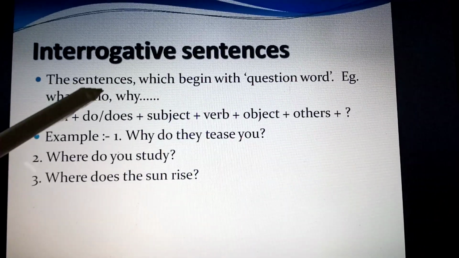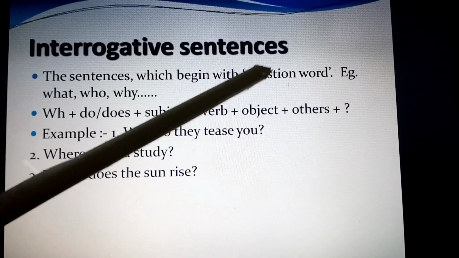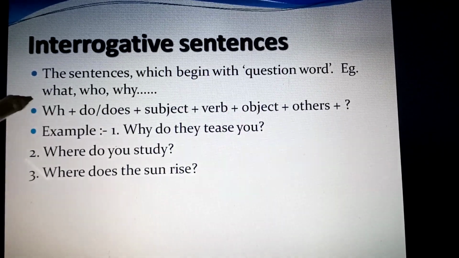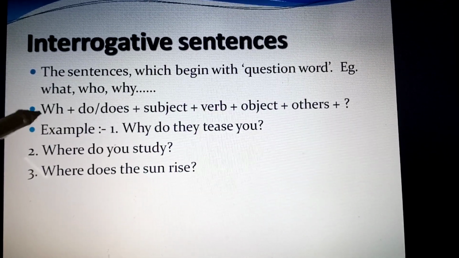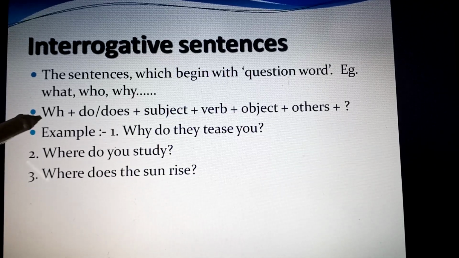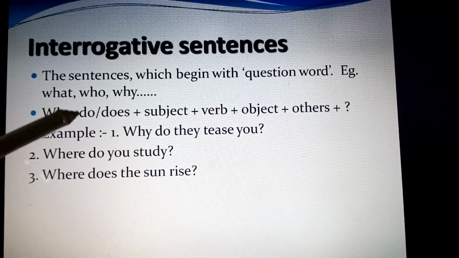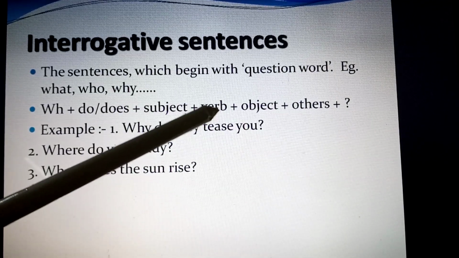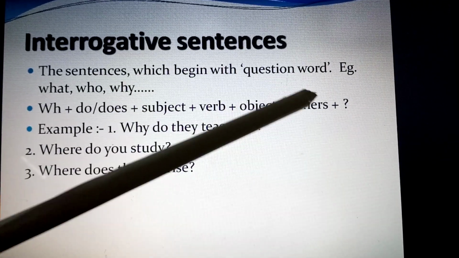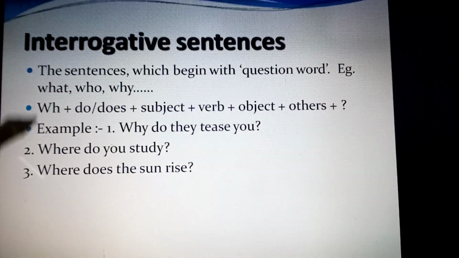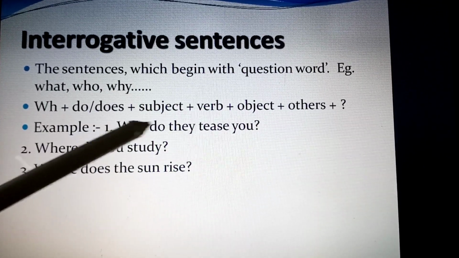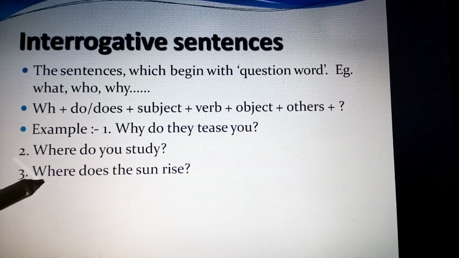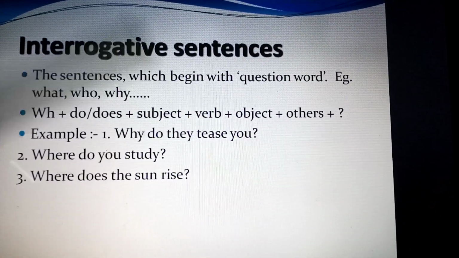Second, the sentences which begin with question word, that is what, who, why, etc. To form this sentence, first we write question word. WH means question word. Then helping verb do or does according to the subject. Then subject, then verb, then object, then others and question mark. For example, why do they tease you? Where do you study? Where does the sun rise?